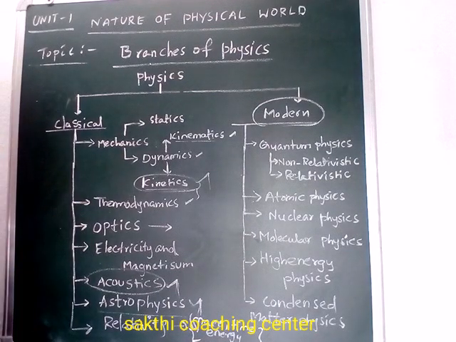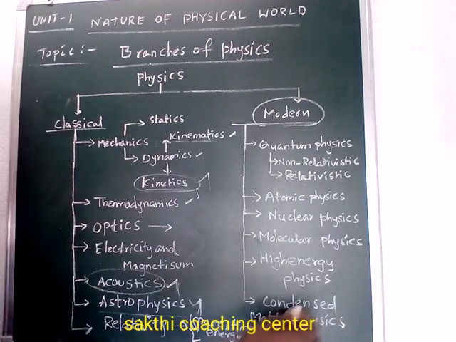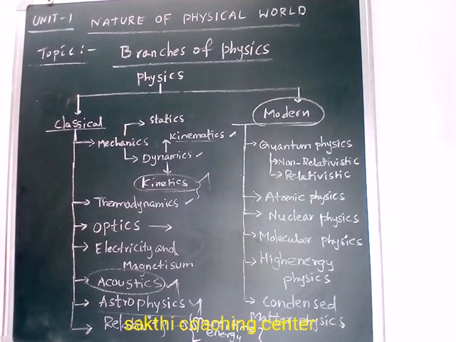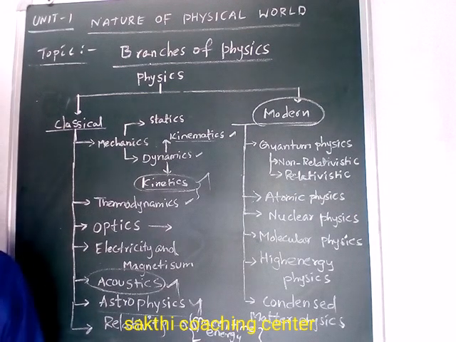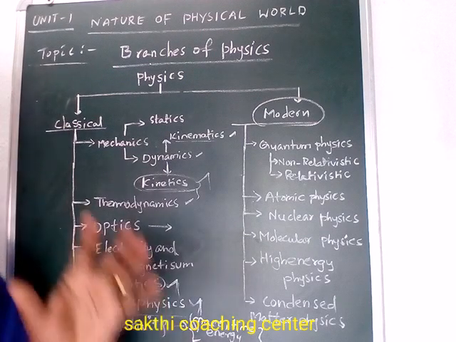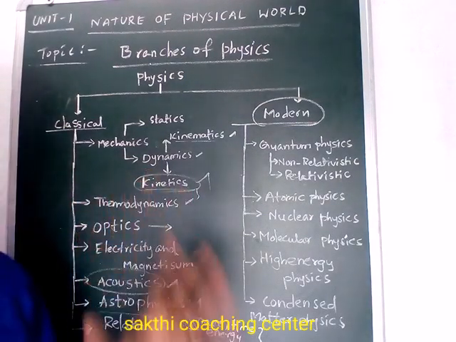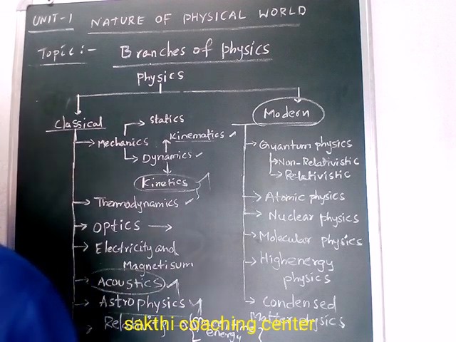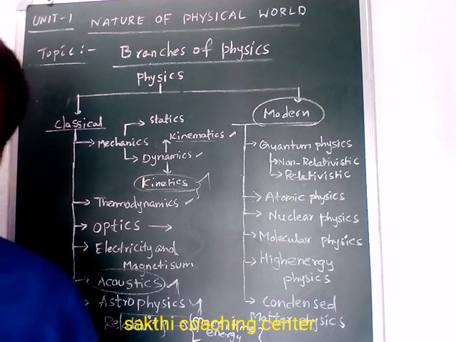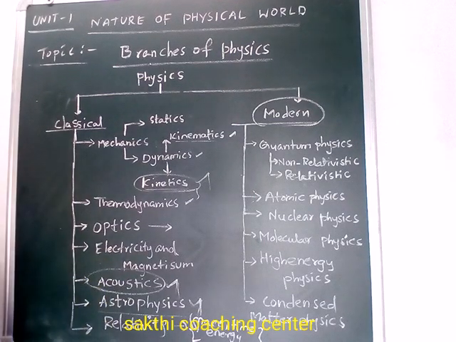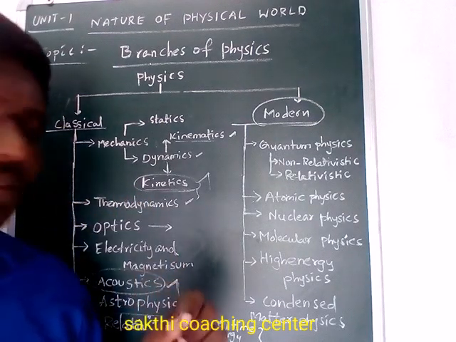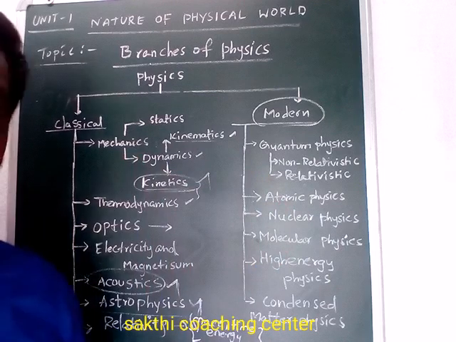Here modern physics can be subdivided into several parts. The first one is quantum physics. Quantum physics is the study of the nature of phenomena of atomic and subatomic particles. Understand, quantum means atomic and subatomic particles. Here we can discuss the discrete nature of natural phenomena at the atomic and subatomic level. Discussing natural phenomena at the atomic and subatomic level is quantum physics.